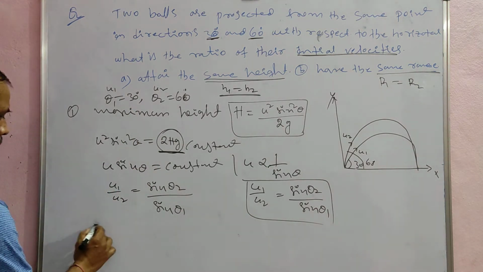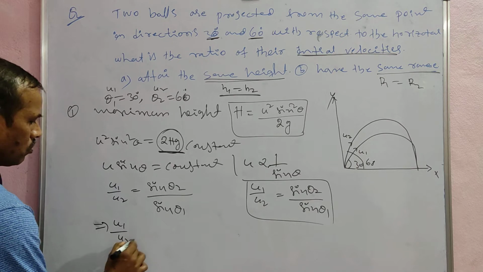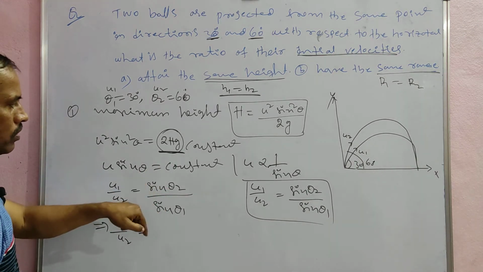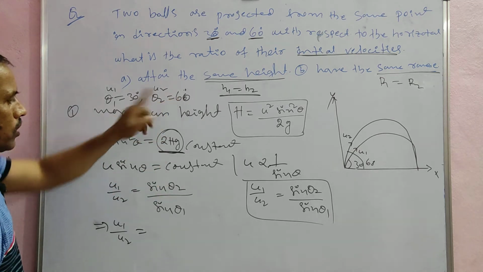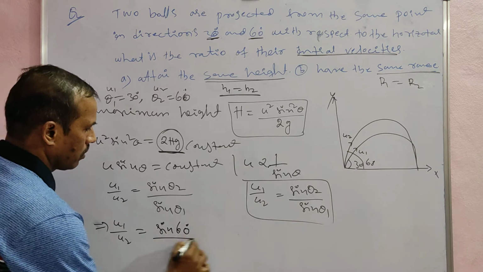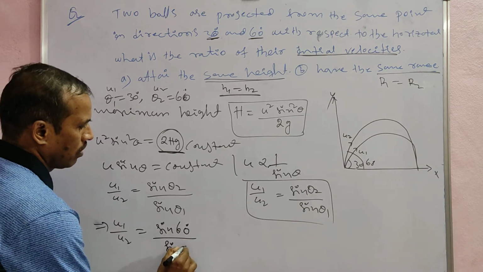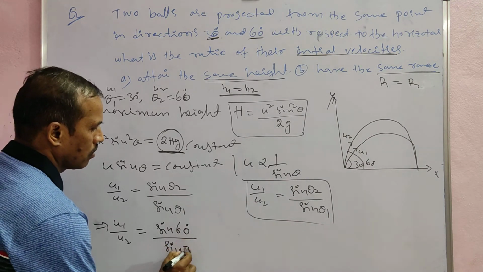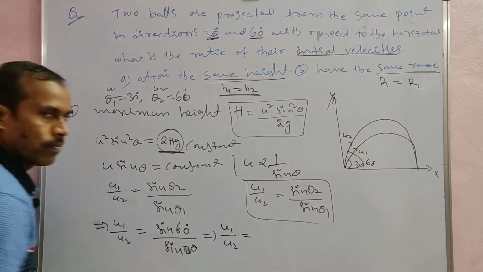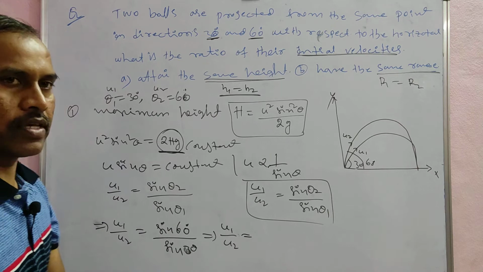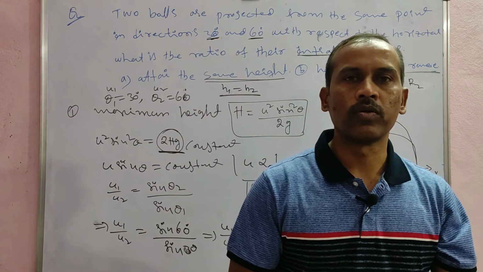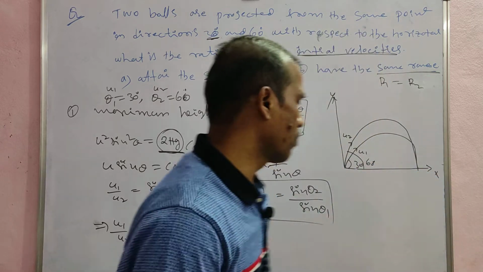Now simplifying, u1 by u2 is equal to sin theta 2 by sin theta 1, which is sin 60 degrees by sin 30 degrees. Sin 60 is equal to root 3 by 2, and sin 30 is equal to 1 by 2. Just substituting these values.